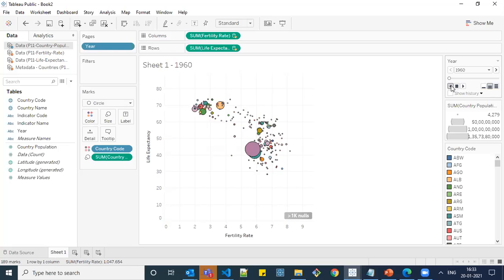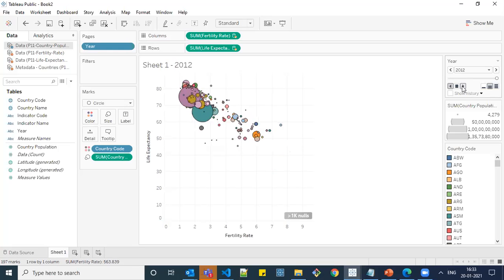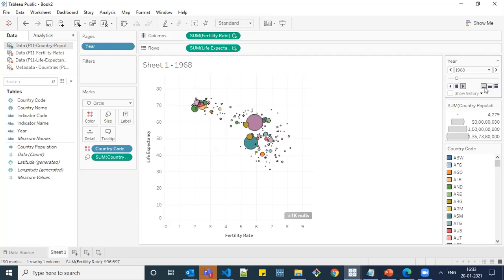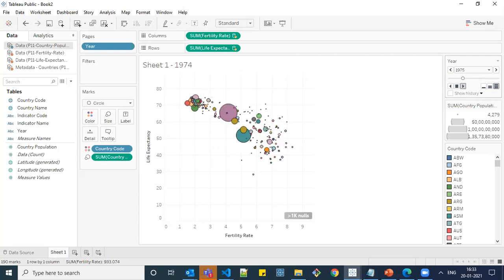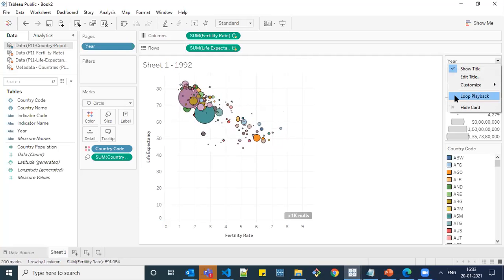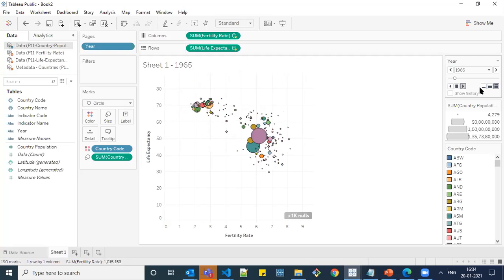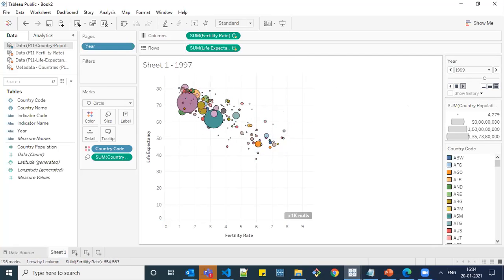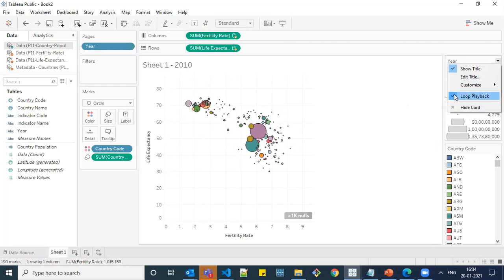If you click on this, it will animate in the backward years. And if you click on here, it will animate forward years, 2014, 1962, 2016. And this indicates the speed of animation. So it will be very slow, and this is very fast. And you also have an option like you can loop playback. So if we check over here and animate it, it will keep on looping the animation. If you don't want, you can uncheck over here.